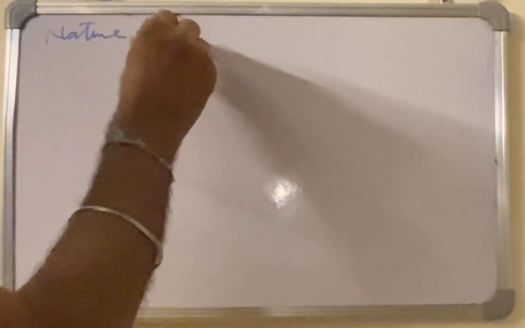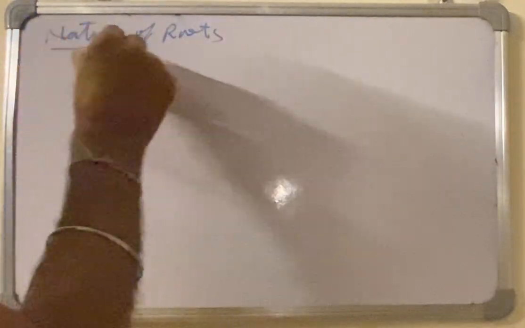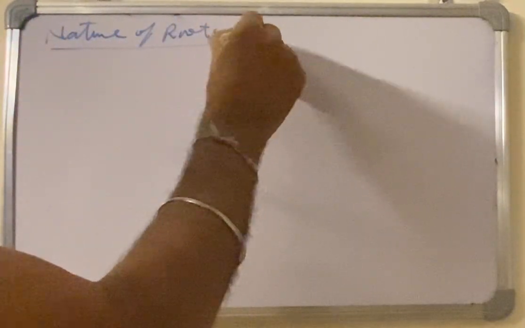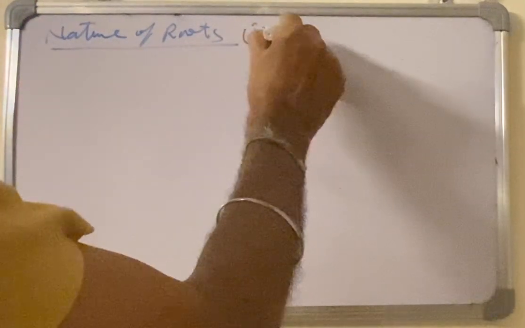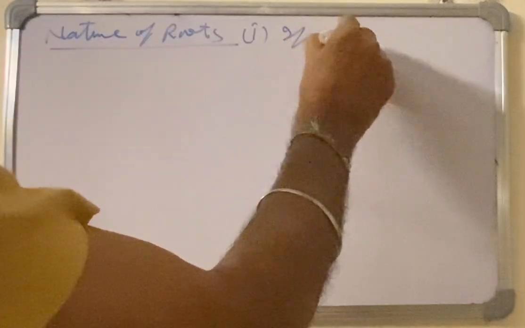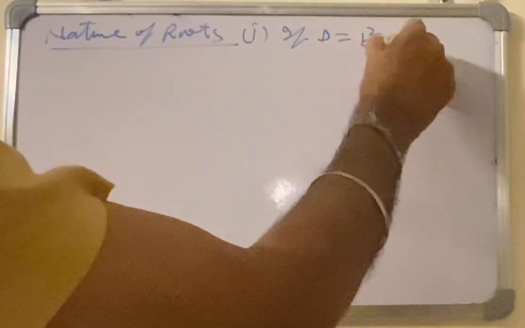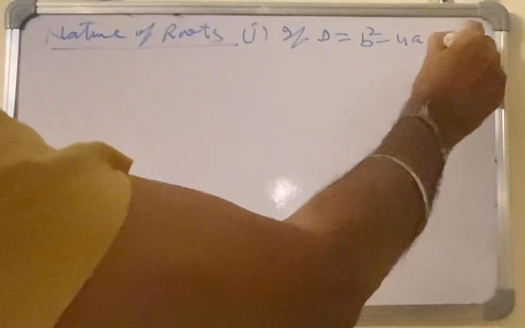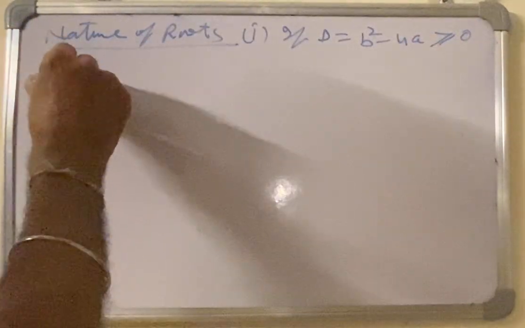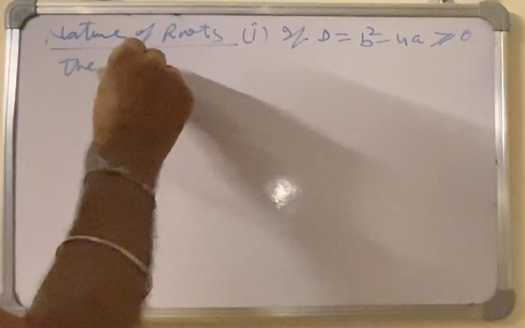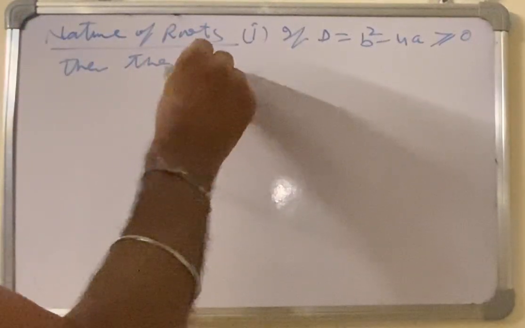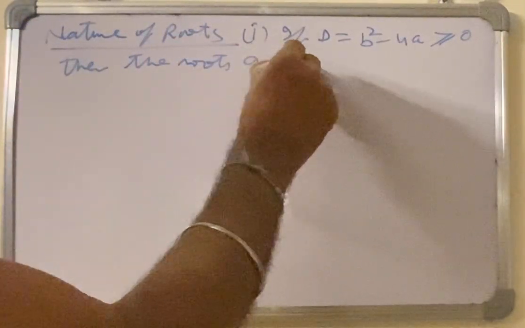Then we take the nature of roots. Number 1, if the discriminant D is equal to b square minus 4ac is greater than or equal to 0, then the roots are real.